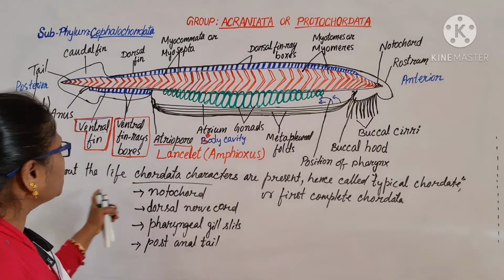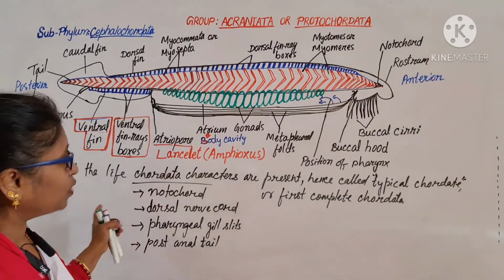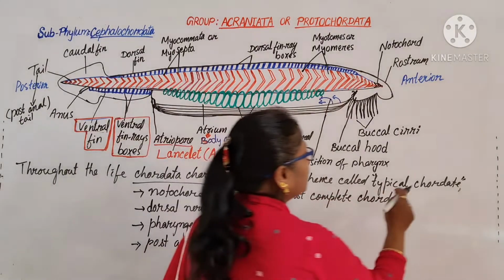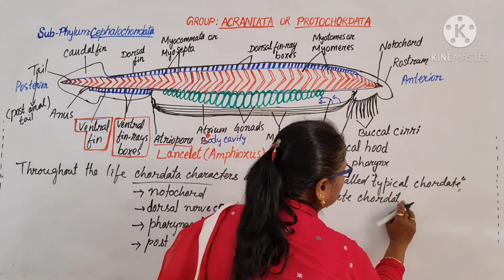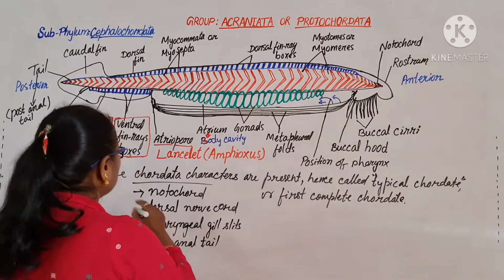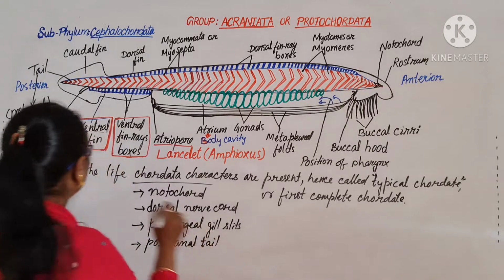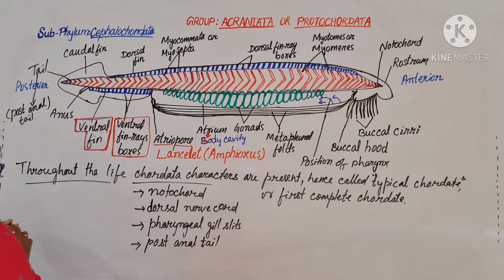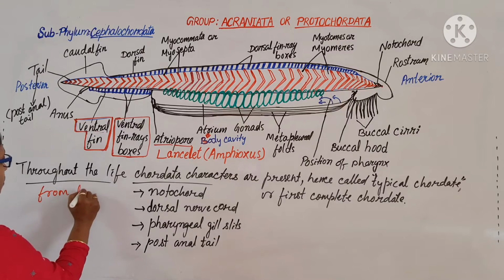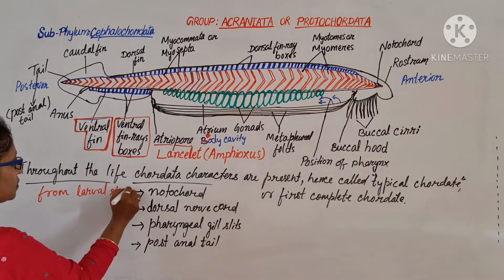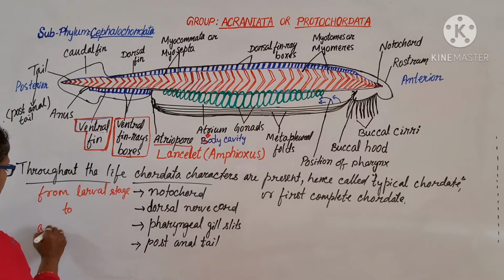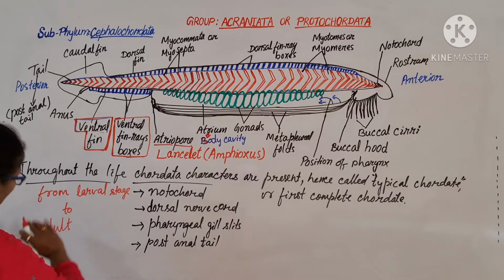Because of the presence of chordate characters throughout life, they are called typical chordates or the first complete chordate. These characteristics are present throughout life, from larval stage to adult stage.